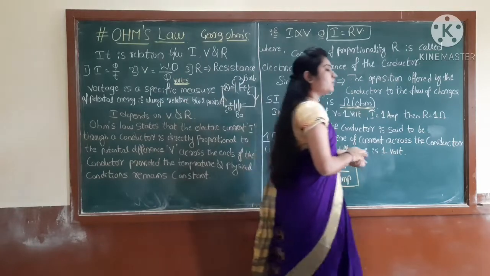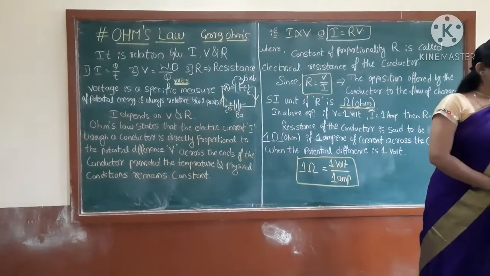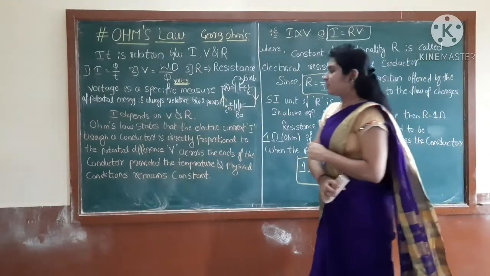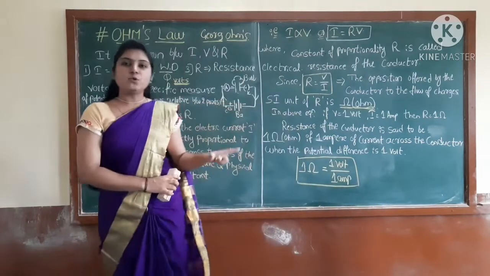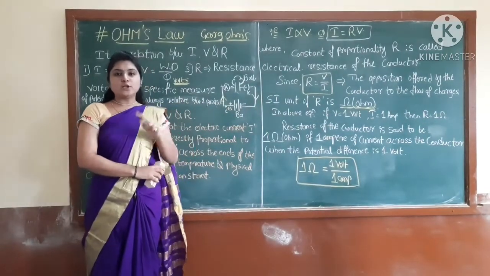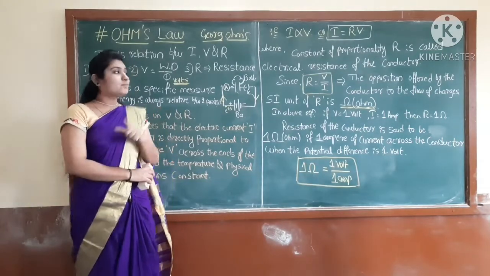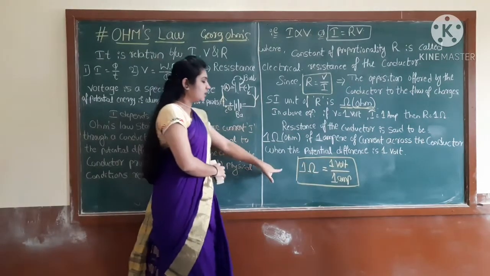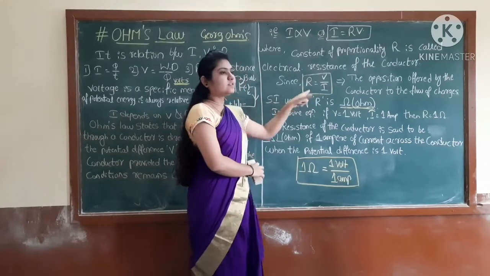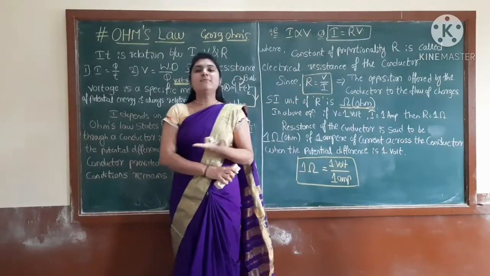So now we are going to define some other factors. Basically we came to know that current depends upon two things, that is resistance and the voltage. Now we can say the resistance will also depend on some factors.